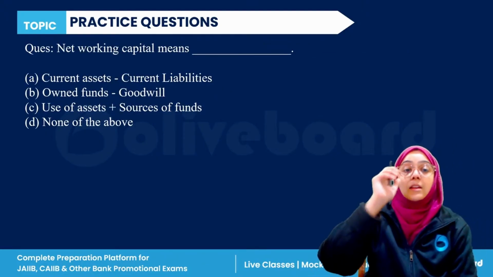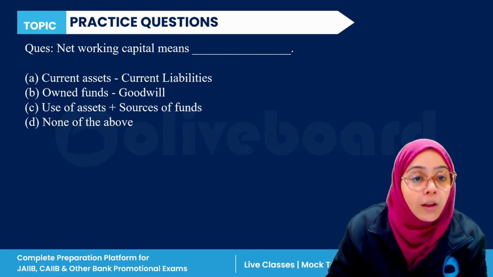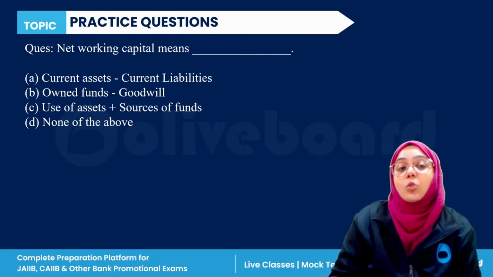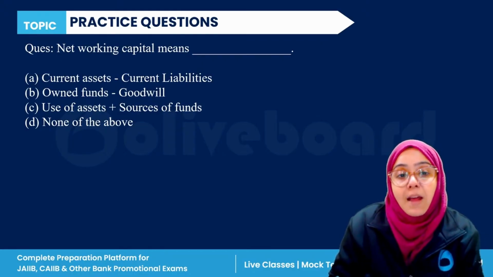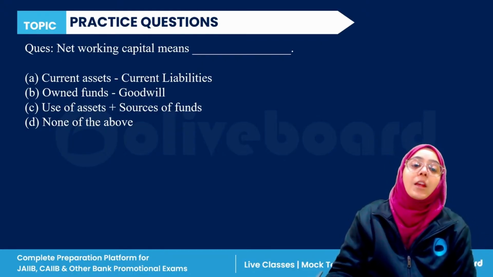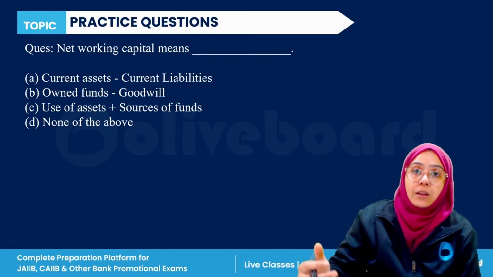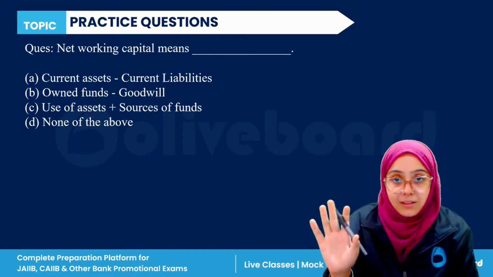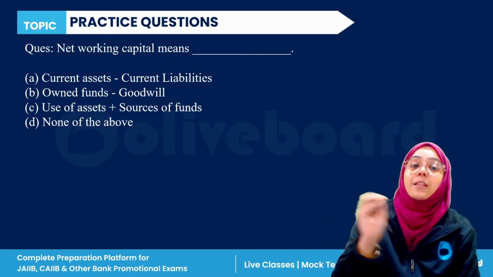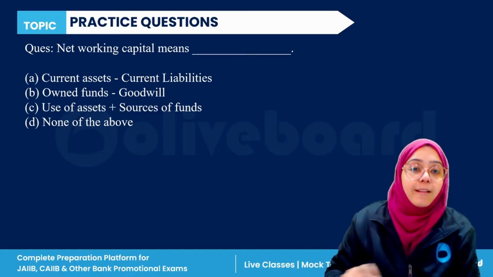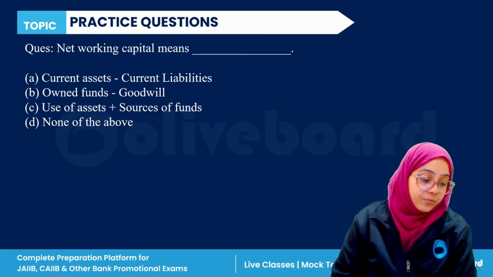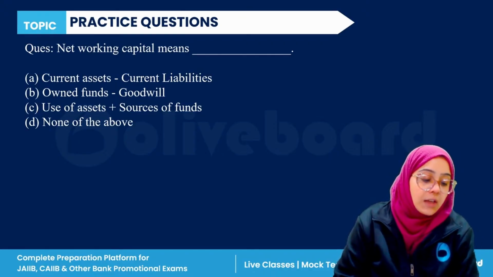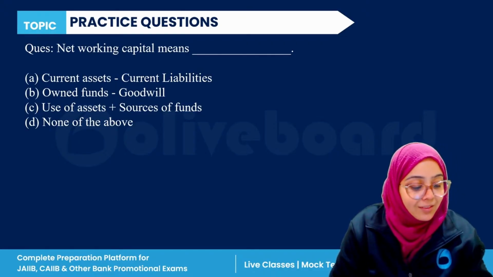Next question, net working capital means what? Current assets minus current liabilities, owned fund minus goodwill, use of asset plus sources of fund, or none of the above. Working capital is actually the capital which is utilized for day-to-day business, right? So net working capital, the formula of net working capital is what? Rigved, Anju, Hema, Krishna, everyone, please answer this question.